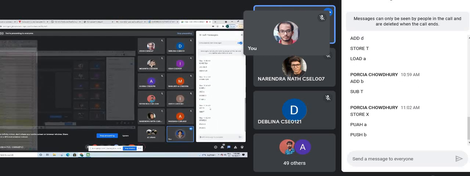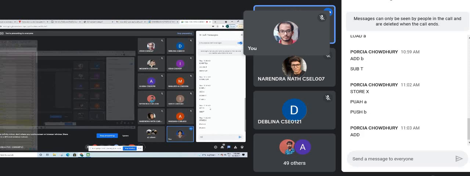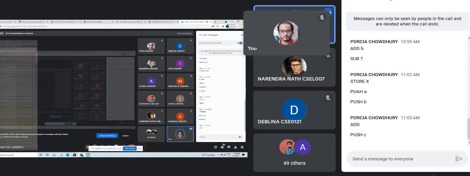Now in the stack we have A and B. Now add. Whenever we have add, we pop A and B and do A plus B. Now we have popped A and B, so your stack is empty. After the adding operation, what we have in the stack is A plus B. Now push C, so in the stack we push C, that is the top of the stack, and push D.